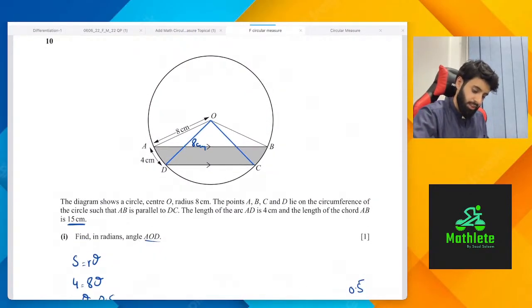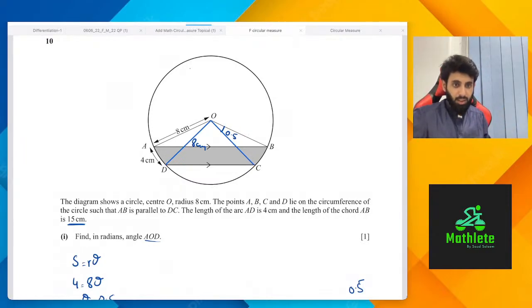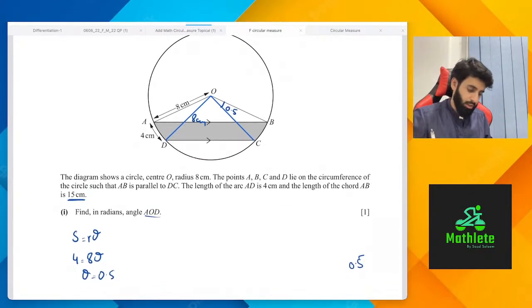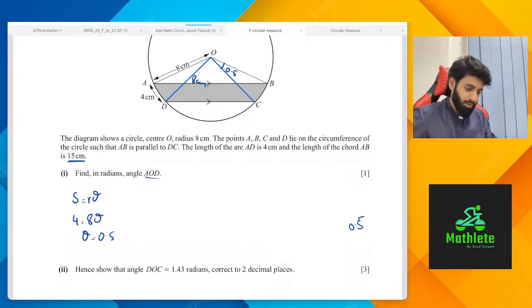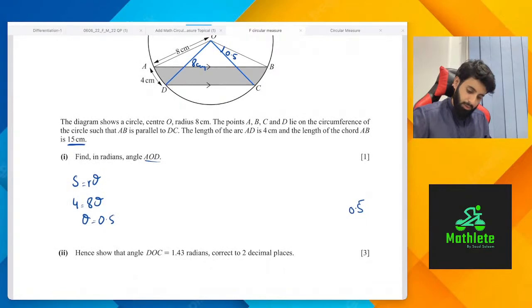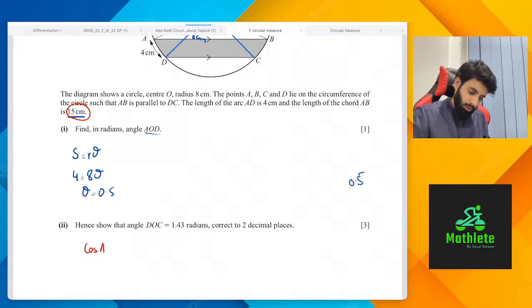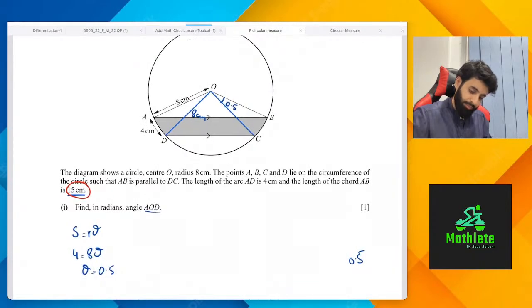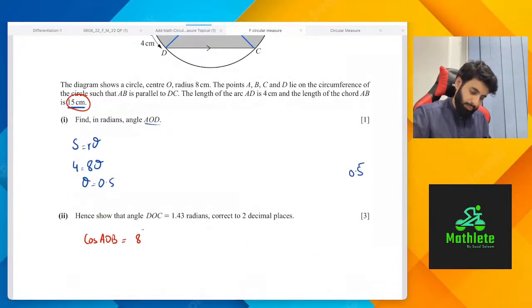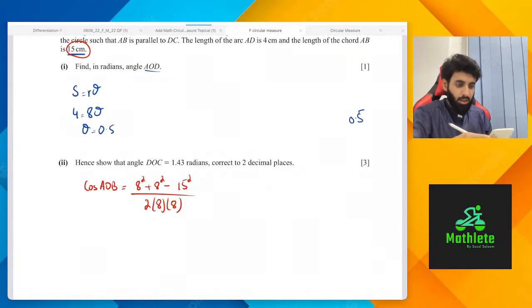To find DOC, we'll have to do a bit of hard work. This angle is also going to be 0.5 because these two triangles are congruent. Yes, we can apply the cosine rule on triangle AOB. That's correct, Mohammed Musa, good job. Since we already know AB, we have to use the cosine rule, there's no other option. So cos of AOB is equal to 8 squared plus 8 squared minus 15 squared upon 2 into 8 into 8.